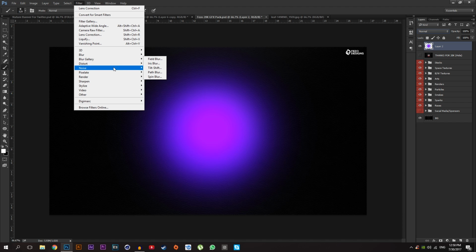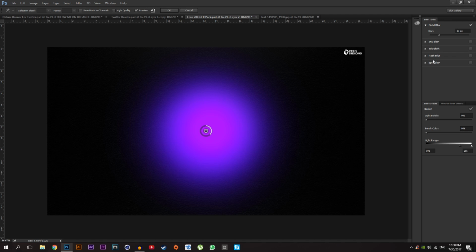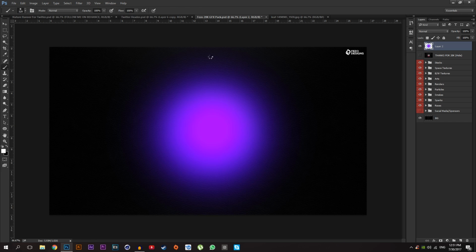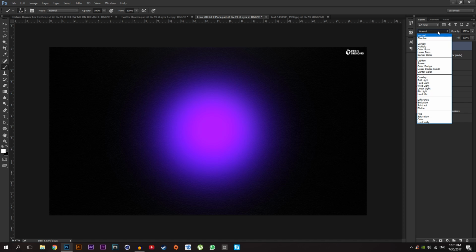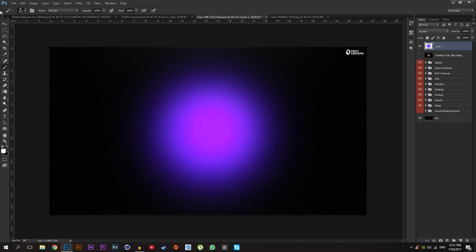If you don't have it, you can also select Gaussian Blur. I'm going to select Field Blur and change the blur pixels from 15 to 30, or maybe higher. 35 looks good, and click OK. It gives you a nice and smooth lighting effect. You can go to blending option and select screen. That looks good, as you can see.